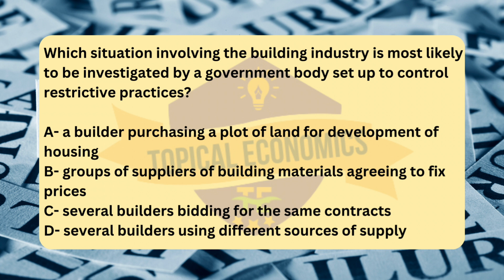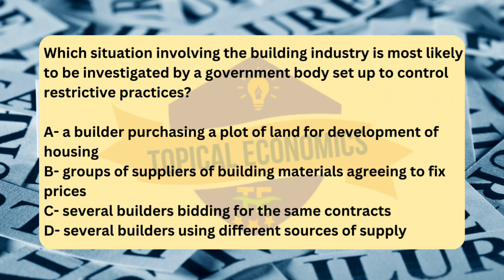A government body set up to control restrictive practices, such as a competition authority or antitrust agency, typically investigates situations where there is evidence of anti-competitive behavior that restricts competition in the market. In this case, option B describes a situation where groups of suppliers of building materials agree to fix prices.